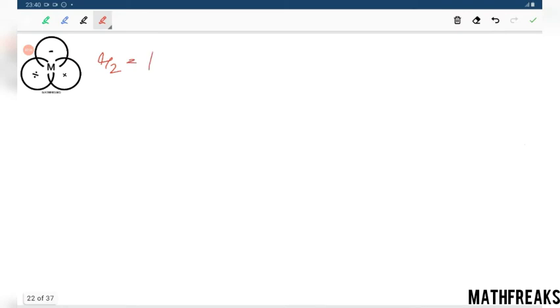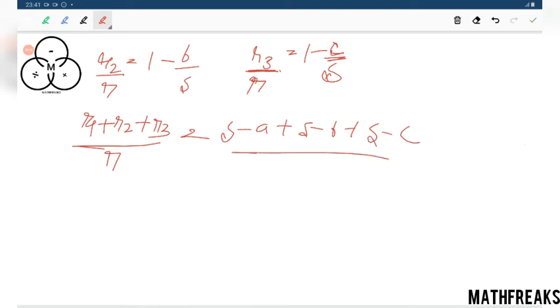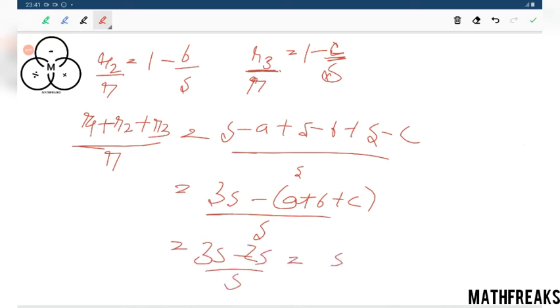Now for R2 we will get similarly 1 minus B by S, and for R3 also we will get 1 minus C by S. When we add them up, this is divided by R. We will get R1 plus R2 plus R3 by R equals to S minus A plus S minus B plus S minus C by S, equals to 3S minus A plus B plus C by S, which is equals to 3S minus 2S by S, equals to S by S equals to 1.